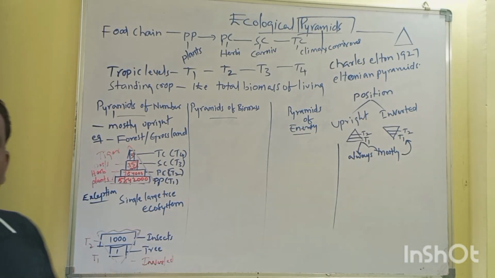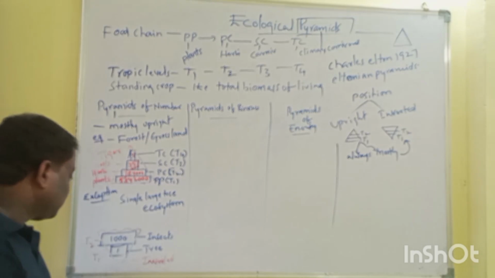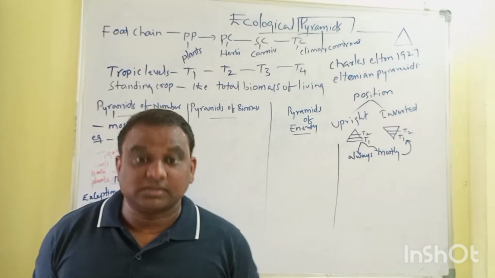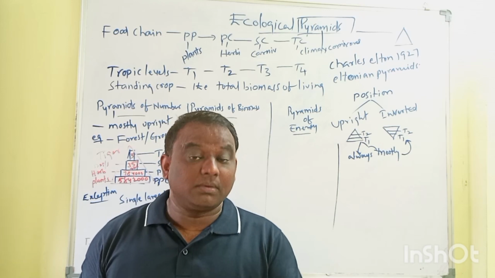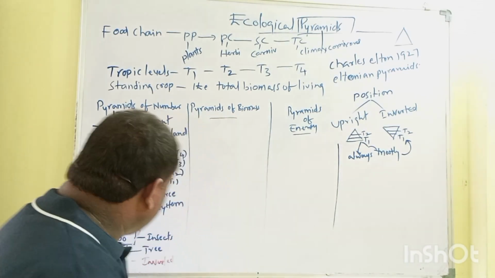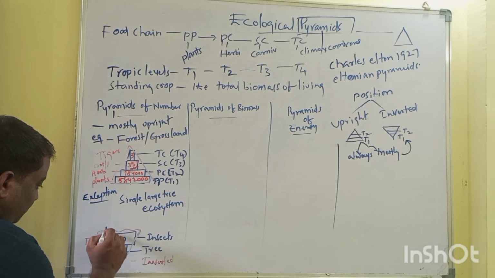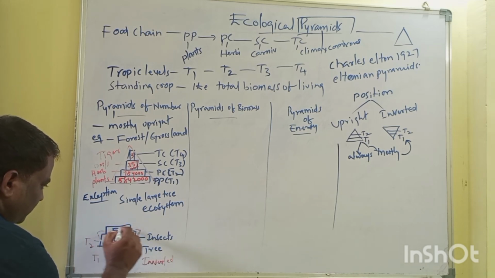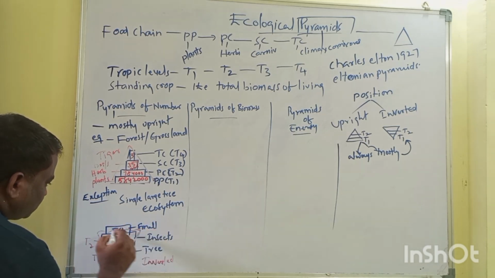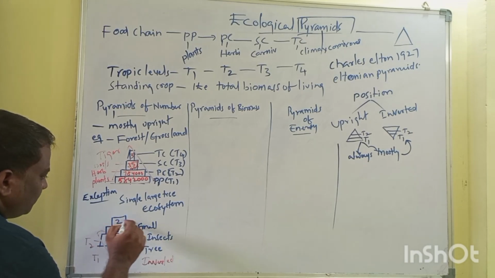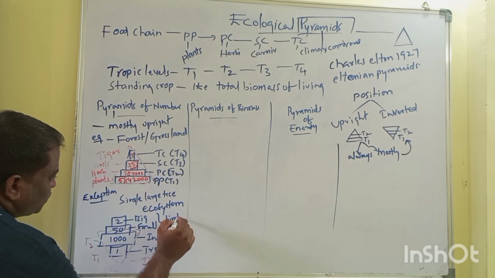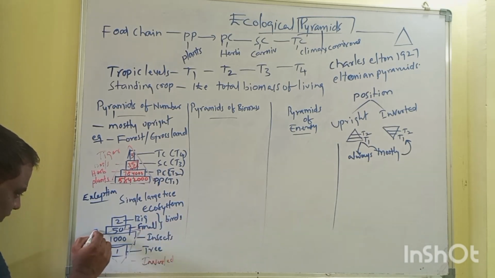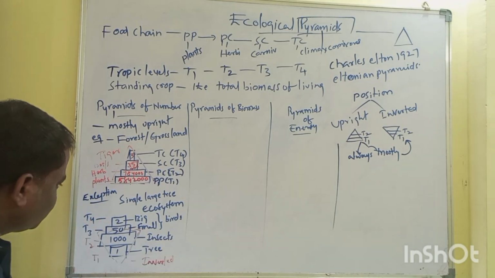When you take the other trophic levels, who feeds on insects? Small birds can feed on insects. Who feeds on small birds? The bigger birds can feed on small birds. So at trophic level 3, let us say there are about 50 small birds, and at trophic level 4 there are only 1 or 2 big birds.